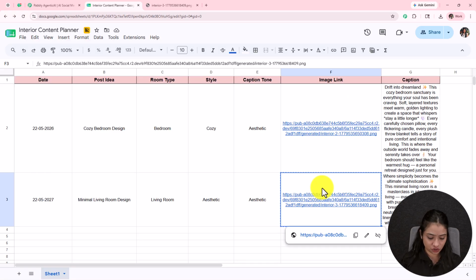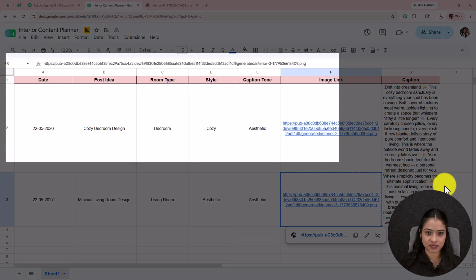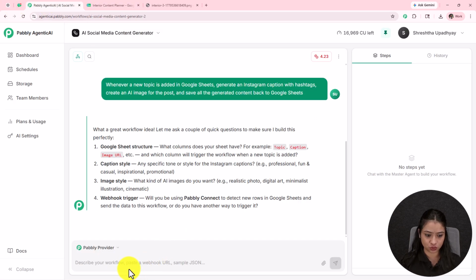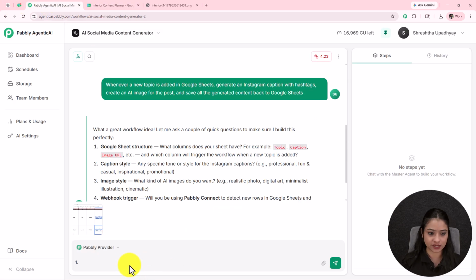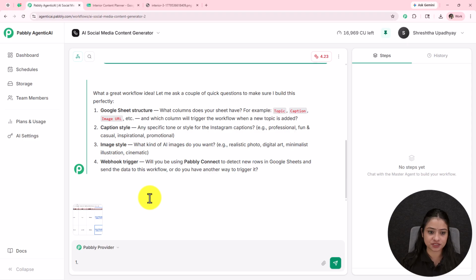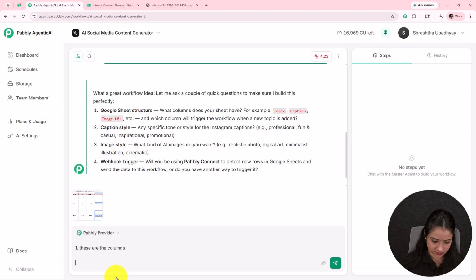Okay, so instead of entering the details manually, I will simply screenshot this sheet and attach it like this. Then it is asking us about caption style, any specific tone or style for Instagram captions. So I have already mentioned that as well in my columns, what kind of caption I want to generate for each post idea. So I'm going to enter the detail over here. Second, already mentioned in the sheet.